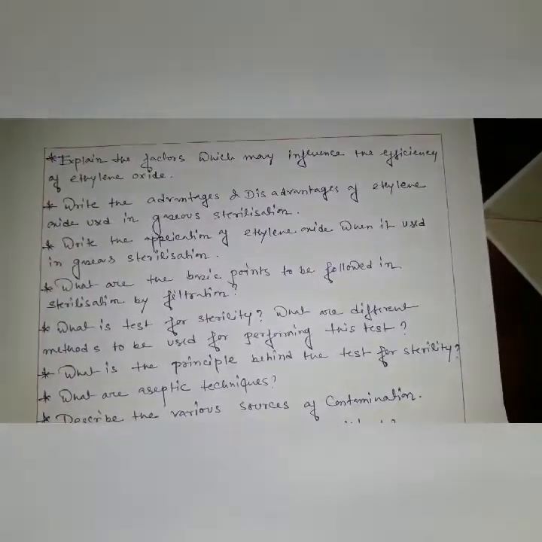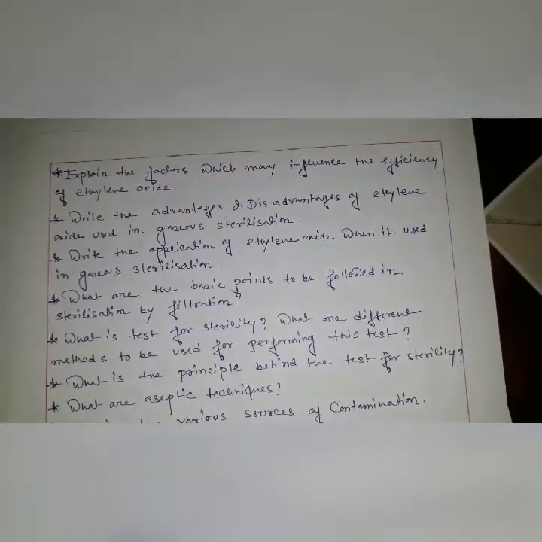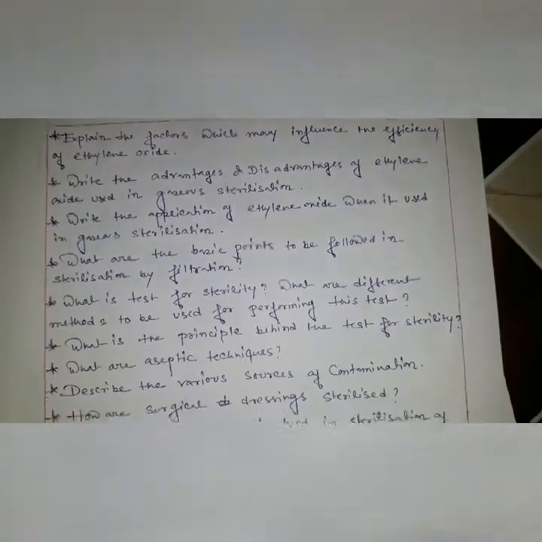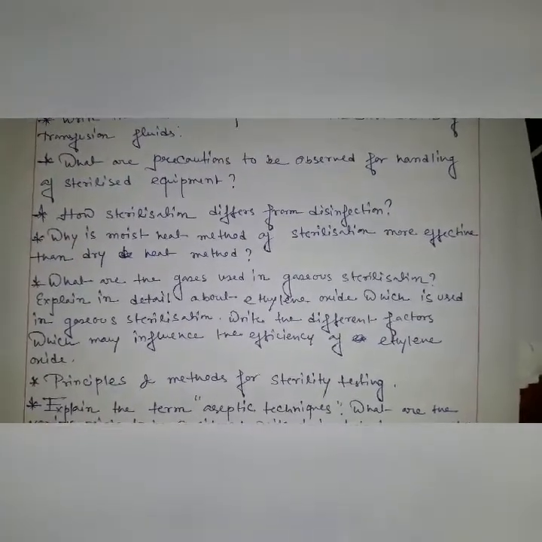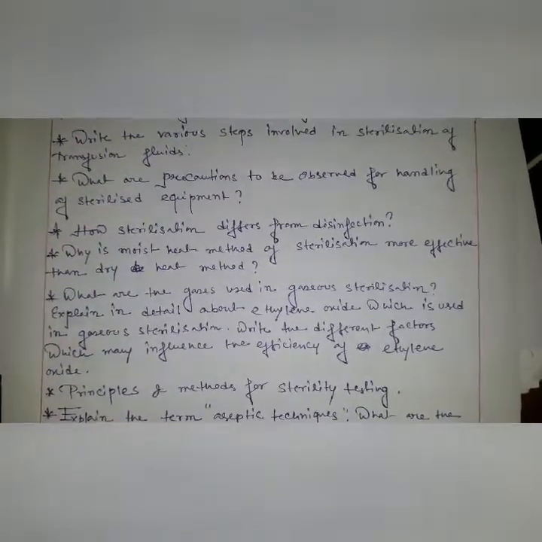What are the various points to be considered while designing the aseptic technique? So this is very important. Ethylene oxide is very important. Ethylene oxide has a very important role in the sterilization process. So these are very important questions and you have to read carefully about ethylene oxide and what the function of ethylene oxide is in the sterilization process.